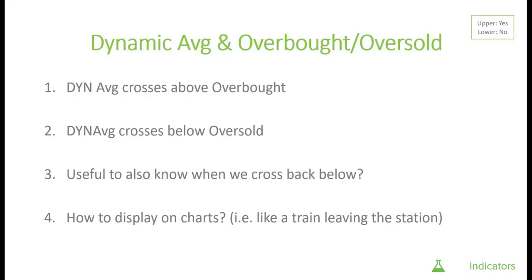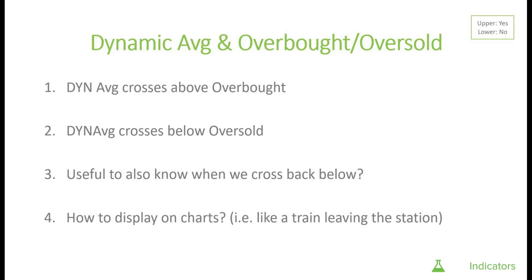And so if we bring back our PowerPoint, our next relationship that we have is between the dynamic average and our overbought oversold levels. And here we're really looking at a few things. We're looking to check when our dynamic average crosses above into overbought territory. And then we're also going to take a look when our dynamic average crosses below into oversold territory.